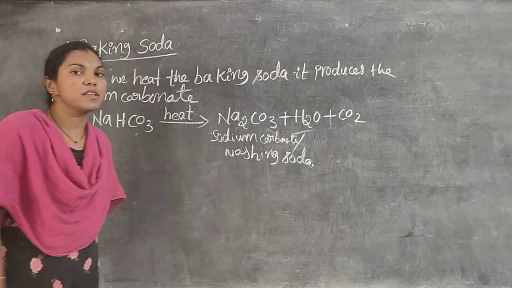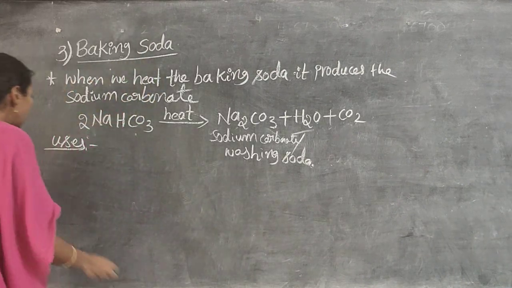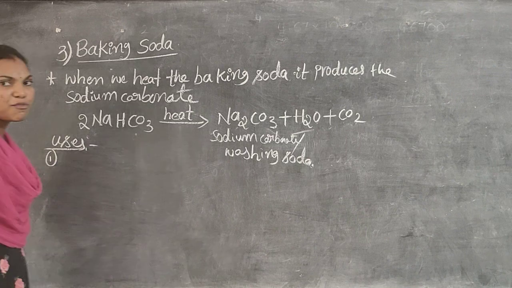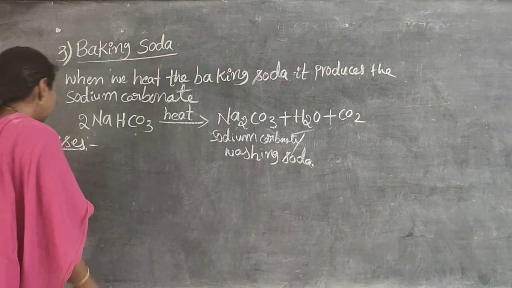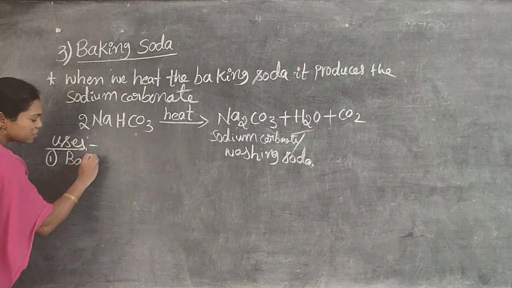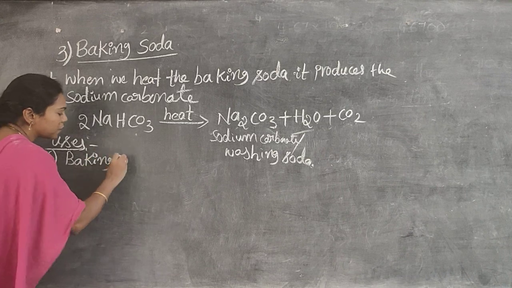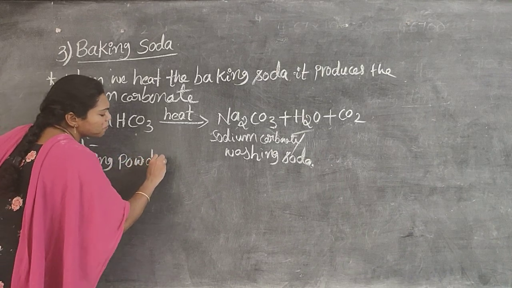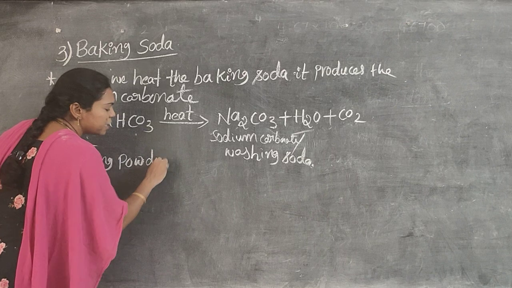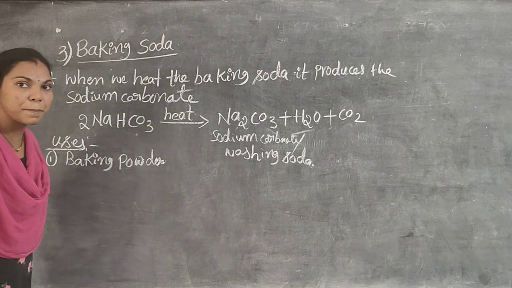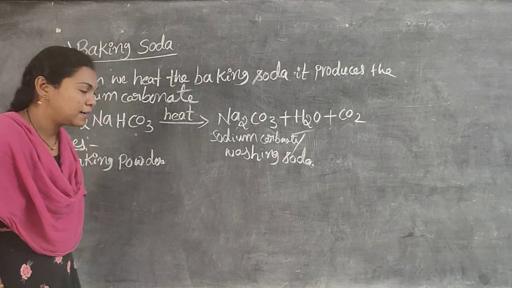Now I will explain the uses of baking soda. What are the main uses? It is used for faster cooking. I told you, baking powder, not baking soda. Do you know the name baking powder? Especially in preparing cakes and breads, we use baking powder.